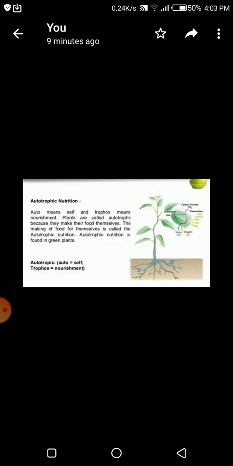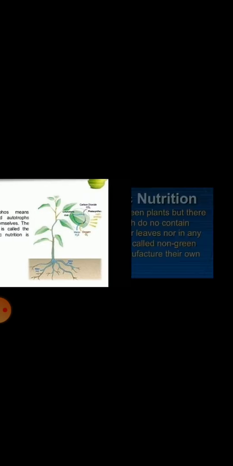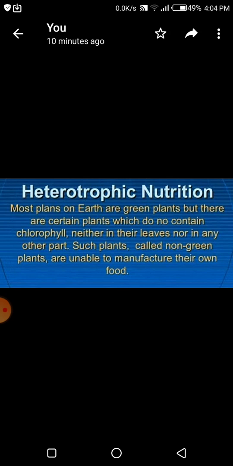So, there are two types of organisms. The process by which plants make food is called photosynthesis. The definition of autotroph is the mode of nutrition in which organisms make food themselves from simple substances. Auto means self and troph means nourishment, nutrition. Therefore, plants are called autotrophs. Animals and most other living organisms take in food prepared by plants. They are called heterotrophs.